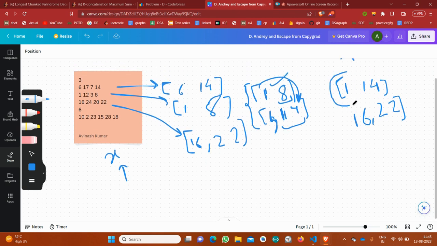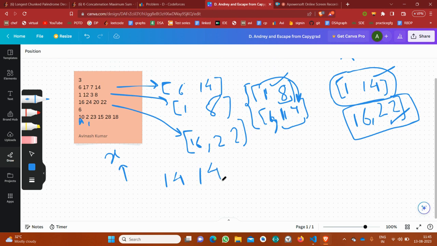So it's better to say that all the points between 1 to 14 can be teleported to 14 maximum, and all the points between 16 to 22 can be teleported to 22 maximum. That's the only thing you require, and now you can answer all the queries. Say 10 lies in this, so the answer would be 14. Now, if it is 2, again the answer will be 14. I can teleport it to 14.